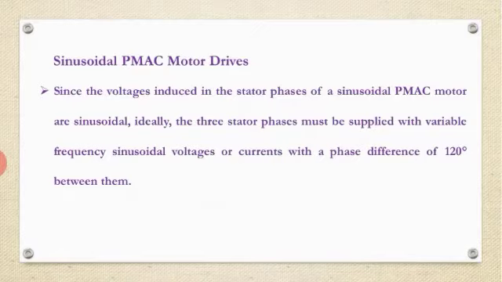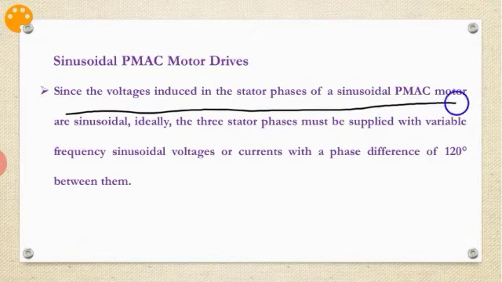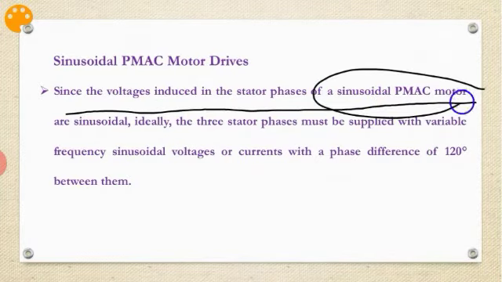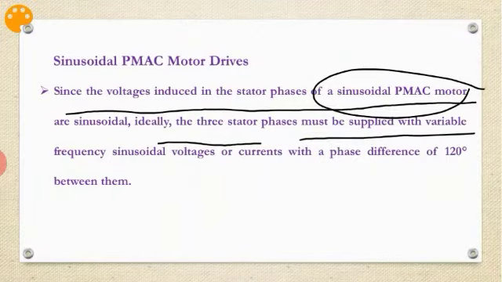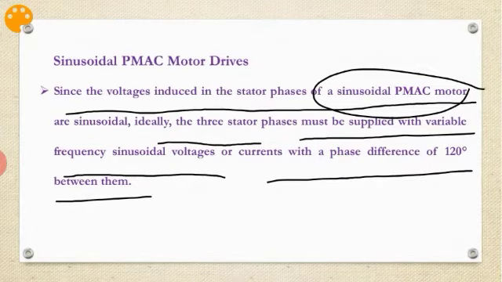Now the sinusoidal PMAC motor, the permanent magnet AC motor, sinusoidal. Since the voltage induced in the stator phase is sinusoidal, it is called sinusoidal PMAC motor drives. Ideally, the three stator phases must be supplied with variable frequency sinusoidal voltage or current with a phase difference of 120 degrees between them. It is the same as in the synchronous machine we have discussed. So we are applying sinusoidal voltage only to the stator.